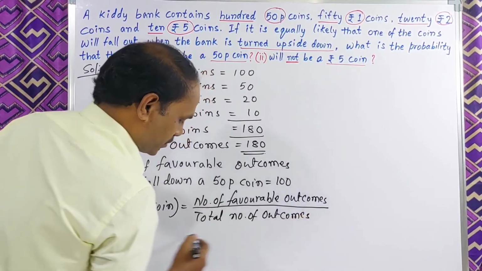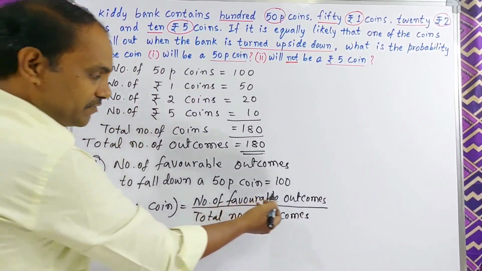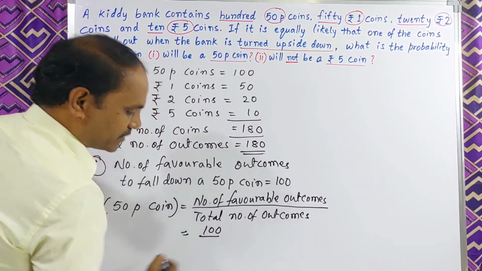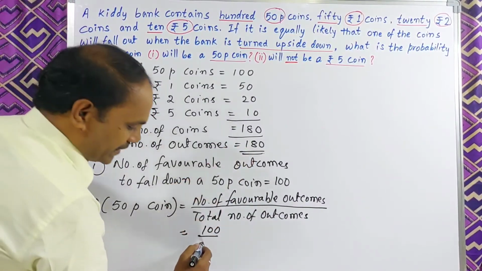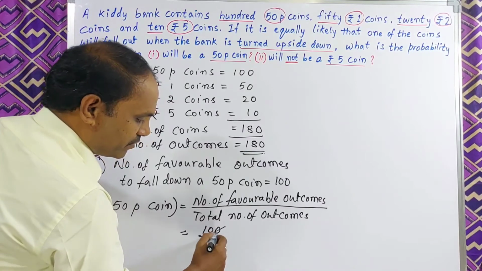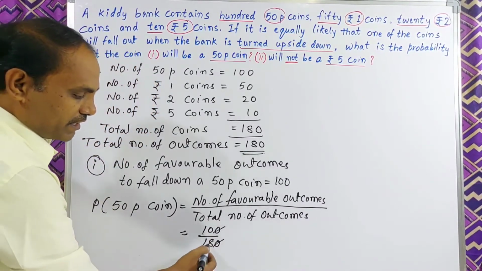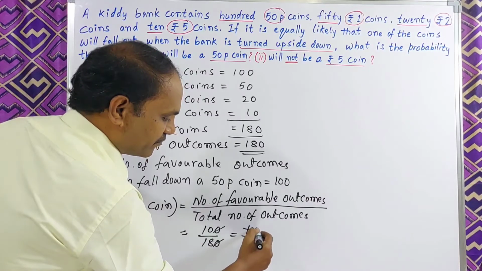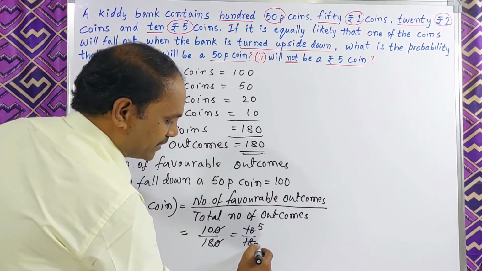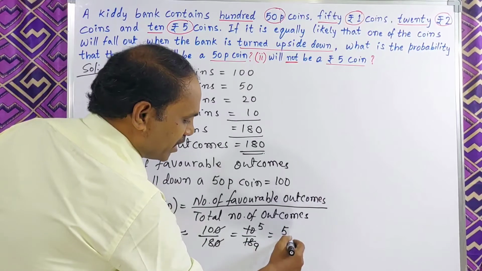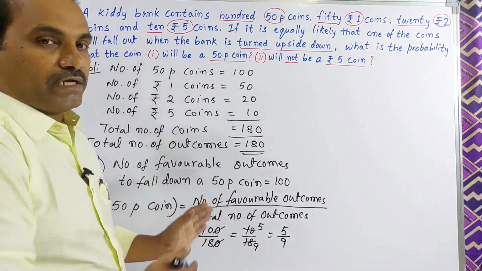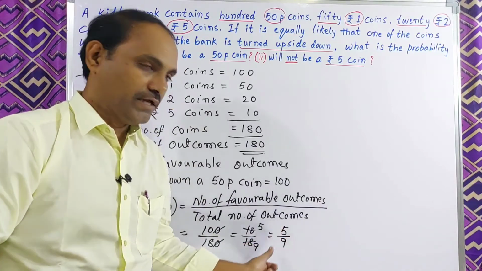The number of favorable outcomes is 100, by total 180. When you cancel, here 10 by 18, then again cancel with 2 5s, 2 9s. So the probability of getting a 50 pice coin is 5 by 9.